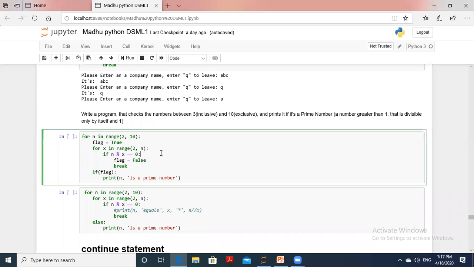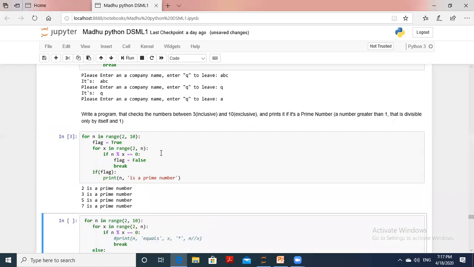Let us execute this. Let's see that 2 is a prime number, 3 is a prime number, 5 is a prime number, 7 is a prime number. But I can't say that 4 is a prime number because 4 is divisible by the X value, whatever taken here. Yes or no? So then go to the other one.